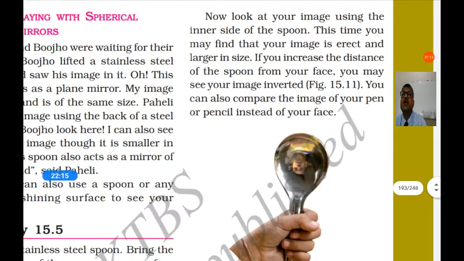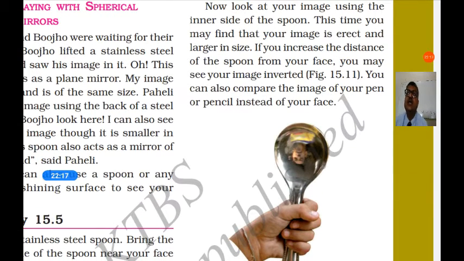Now look at your image using the inner side of the spoon. You look into the inner side of the spoon like this. You will see a different type of image. This time you may find your image is erect and larger in size. If you increase the distance between the spoon and your face, you see your image is inverted.